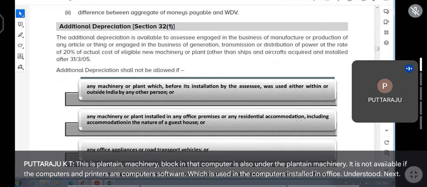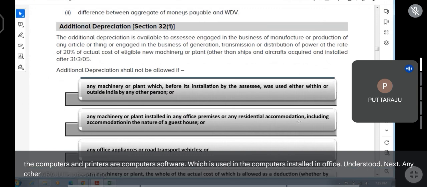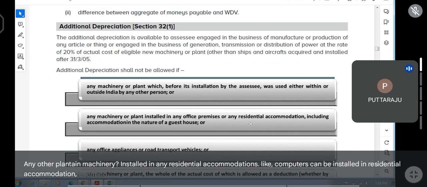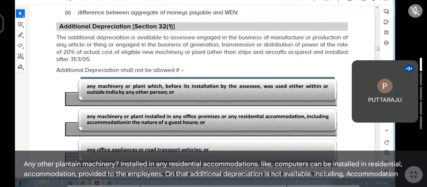Next, any other plant and machinery installed in any residential accommodation, like computers installed in residential accommodation provided to the employees. On that, additional depreciation is not available, including accommodation in the nature of a guest house.